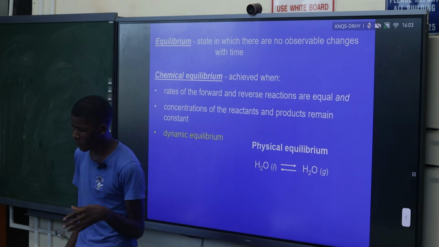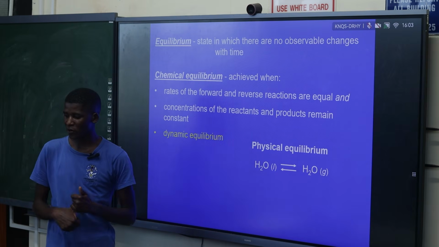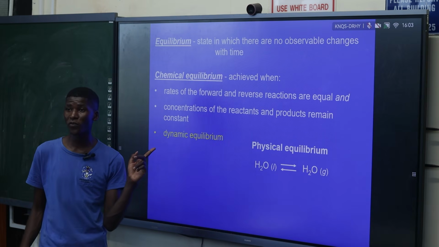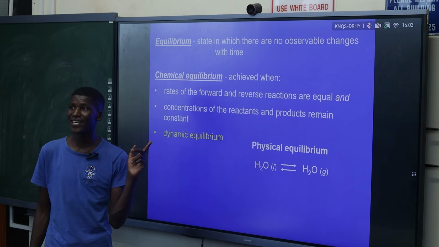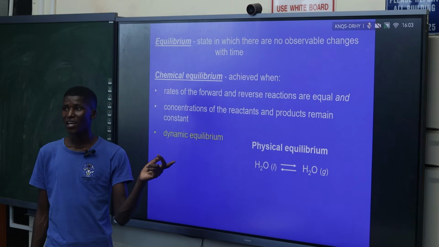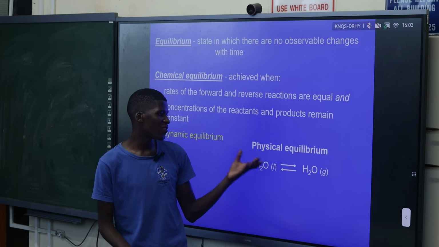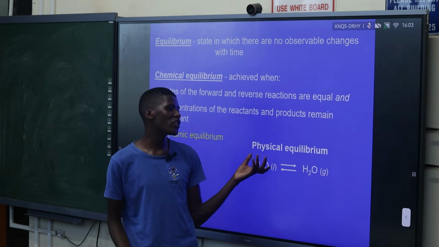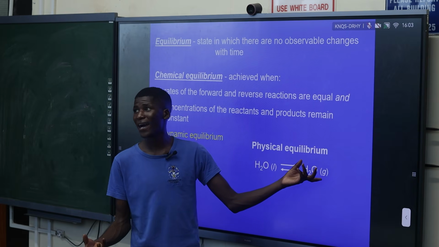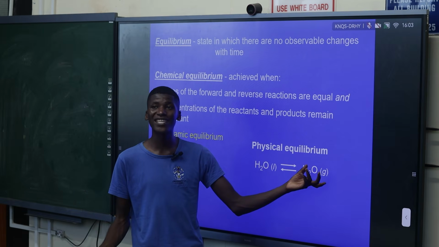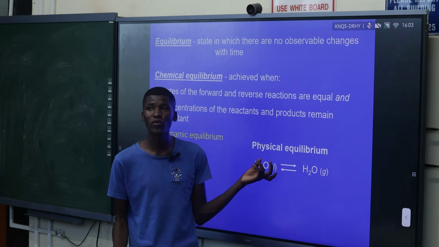So in physical equilibrium, we can explain it. It is the equilibrium whereby we've got a change in the state of what? In the state of matter. No matter, there is a change in the phase, because now we are changing from liquid to gas. So for example, if you are boiling water, the rate at which we are forming steam will be equal to the rate at which we are forming back liquid water.